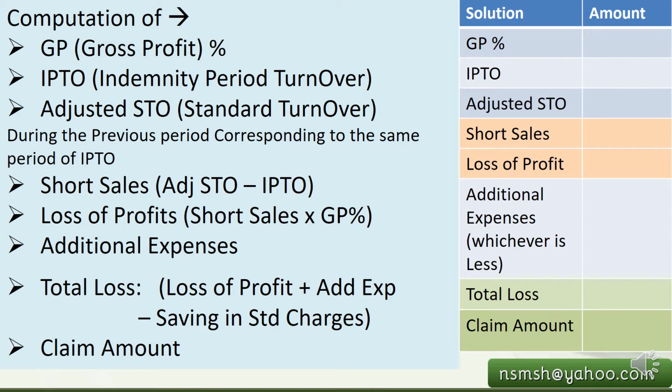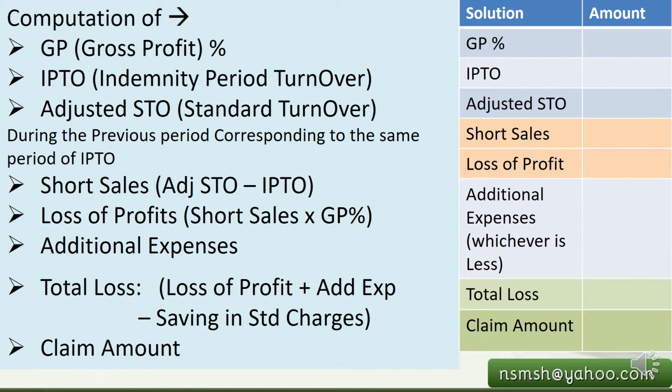Here are the steps to calculate the insurance claim based on the loss of profit policy. First we calculate the gross profit percentage, then the indemnity period turnover, then the adjusted standard turnover, which means the turnover during the previous period corresponding to the same period as the indemnity period.